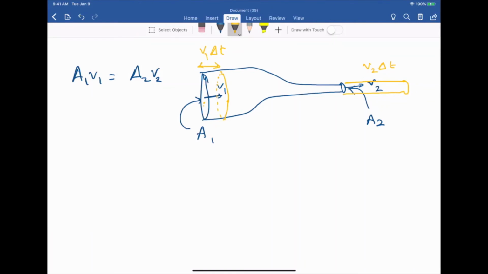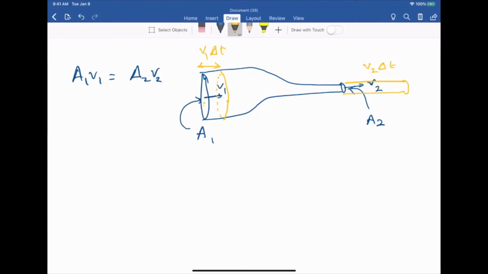Now, a fluid is incompressible. That was one of our assumptions. So that means that the volume of fluid that entered at one end has to equal the volume of fluid that exited at the other end, because otherwise some fluid would have to compress in order to make room for it. So if 10 cubic meters of water entered on the left end, exactly 10 cubic meters of water has to exit on the right end, because it's not possible for water to squeeze and make room.